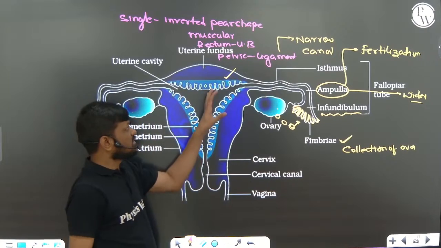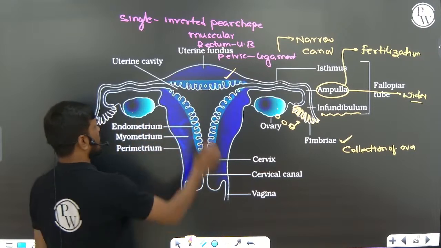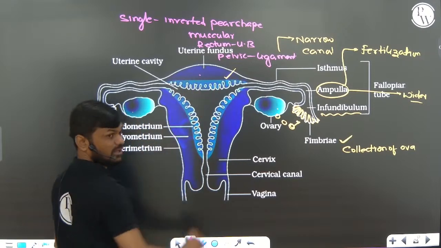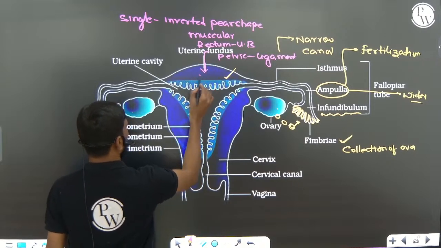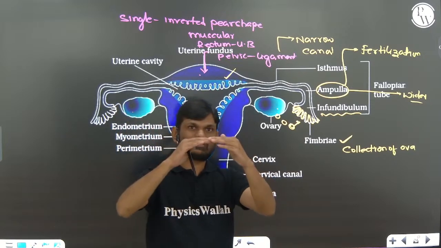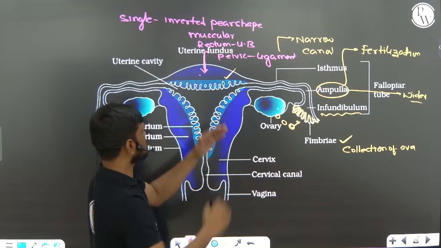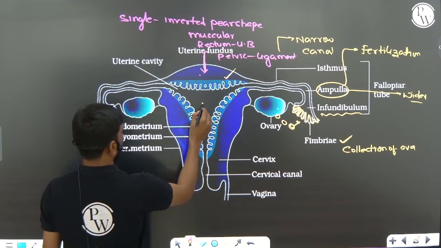It is divided into three regions. The superior region of the uterus we are calling the fundus. The superior dome-shaped region of the uterus is called the fundus region, and it opens into the central large portion.